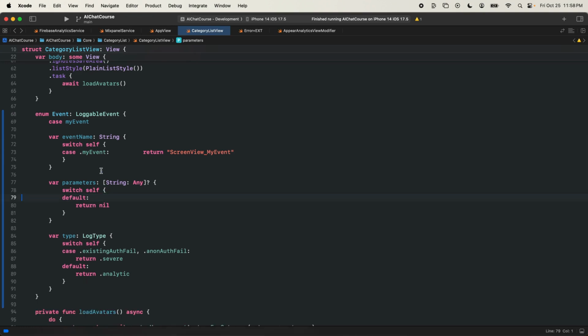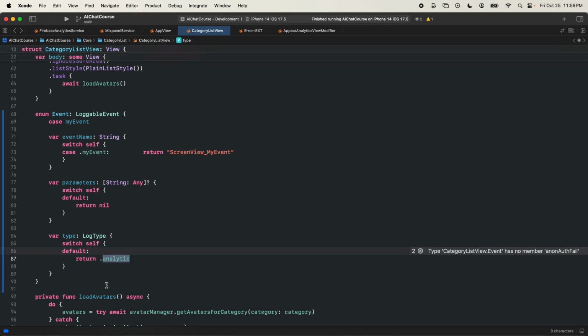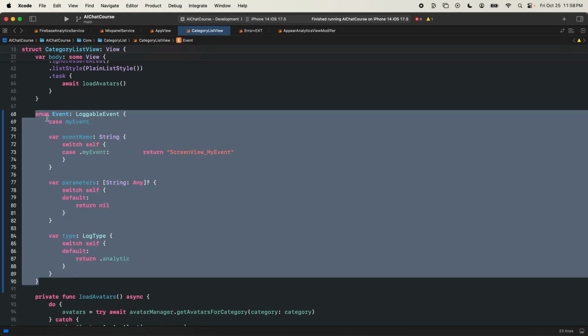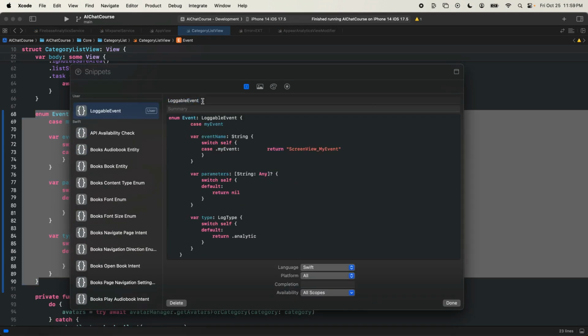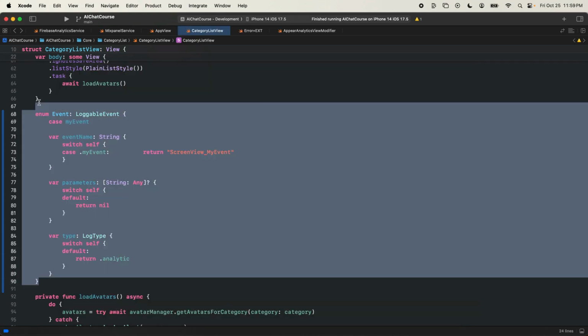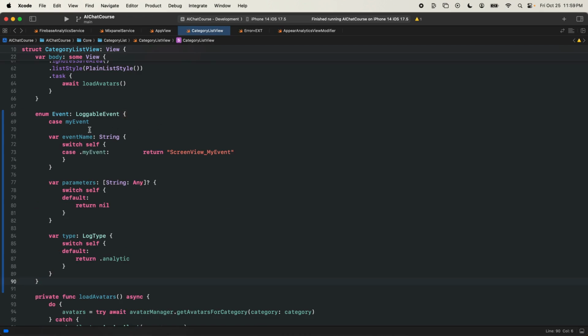The default for all events will have a nil value, and the default for type will always be analytic. Now I'm going to highlight this, right click, and create a code snippet. I'll call this a loggable event template. And for the completion, I'll type in create event. If I type create event, it should now give us our template. So let's do done. Now let's delete this. So when we go to a new screen, I'll say create event, and we'll get our default event popping in here.